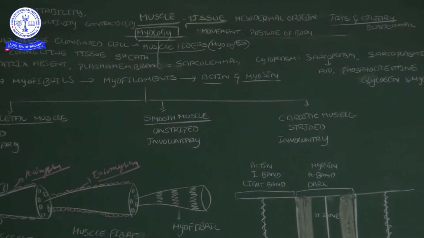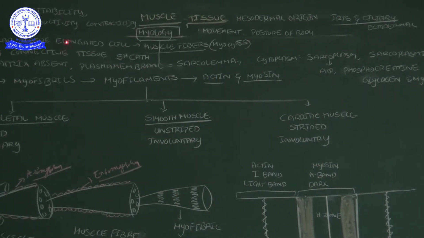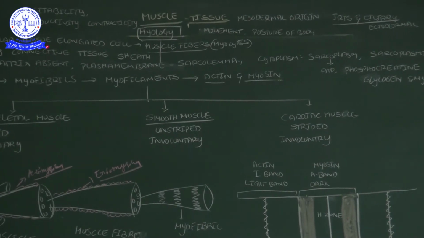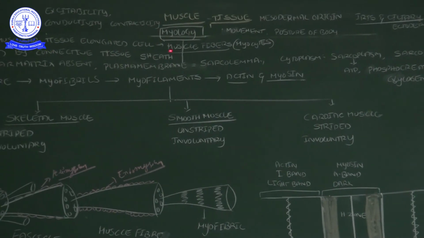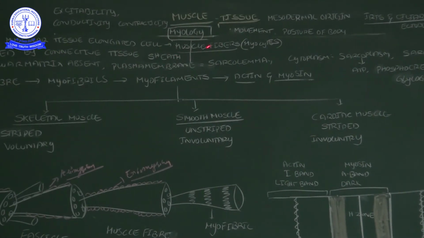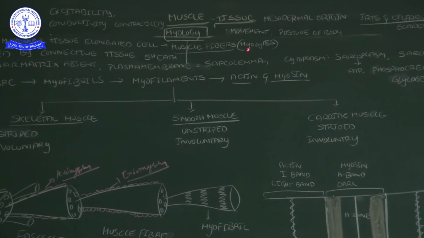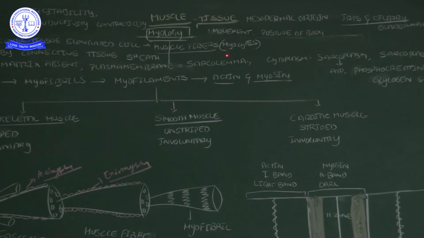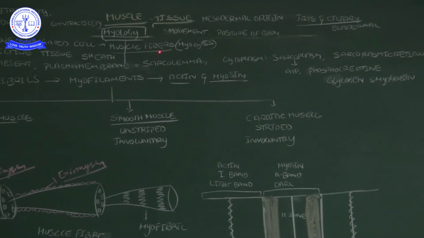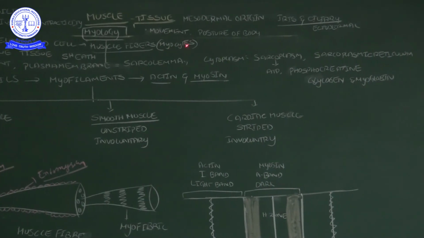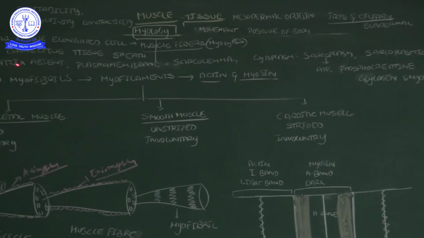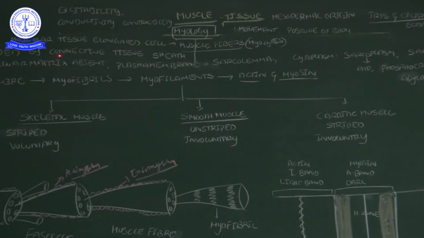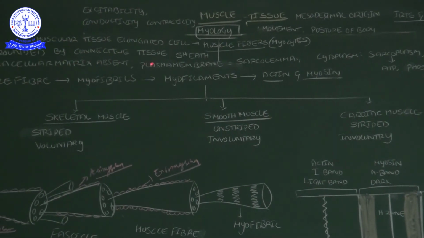Muscular tissue is not like normal cells; it has elongated long cells. Those long cells we call muscle fibers. Another short name for muscle fibers is myocytes. The muscle is surrounded and protected by a connective tissue sheath.